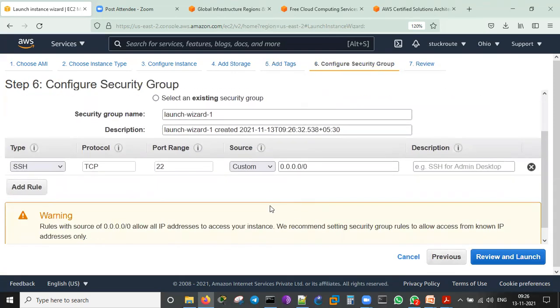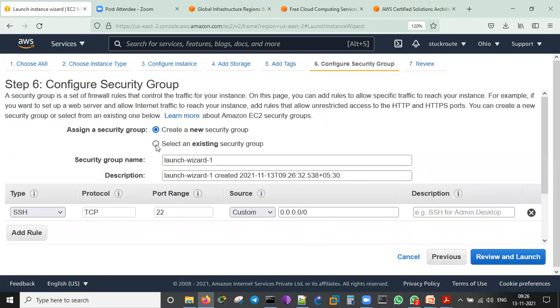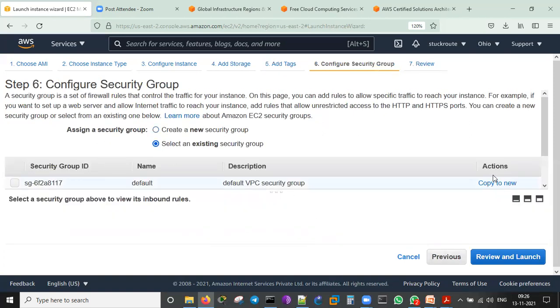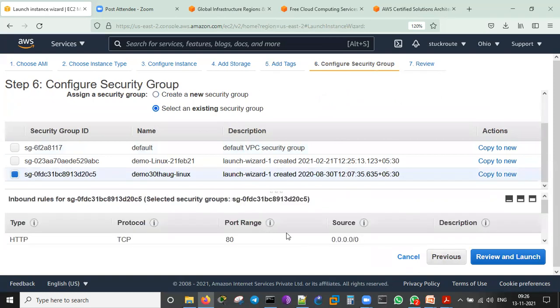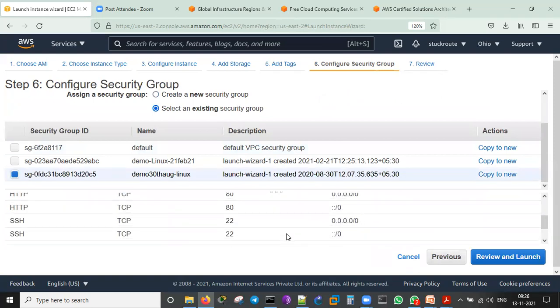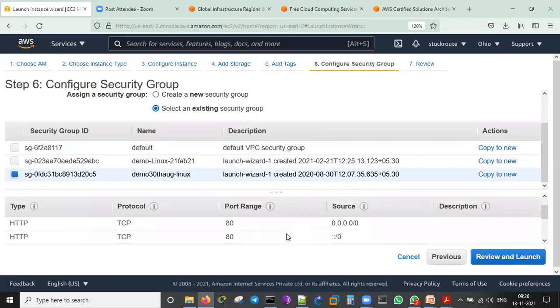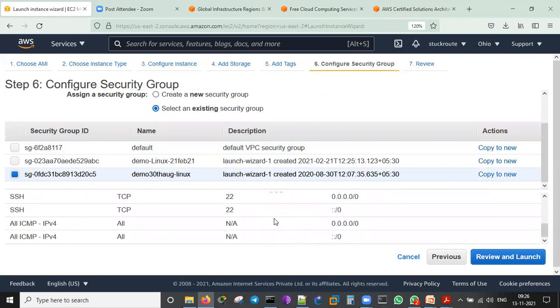Now the security group. I already have a security group, and I will be using that. One second, I'll show you that. This is a demo Linux 30 August group, something like I gave a demo to some other people. HTTP has been opened, SSH has been opened, and all ICMP has been opened. Let me open this because it controls what connections can be made from the outside to the server that's been made.